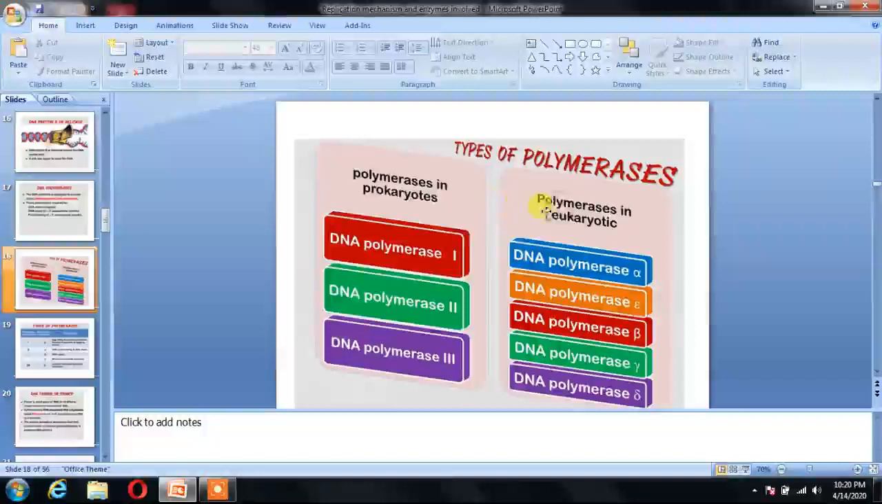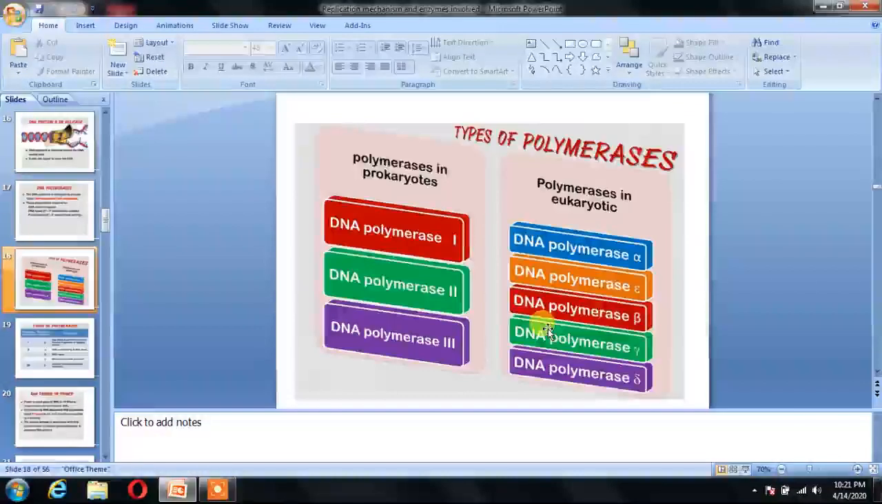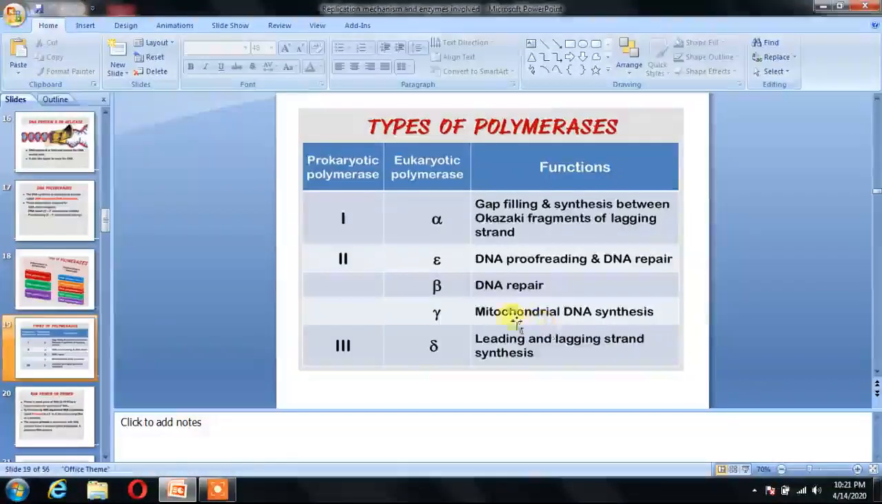There are different types of polymerase. Polymerase of prokaryote is somewhat different than polymerase present in eukaryote. There are basically 3 types of polymerase in prokaryote, that is 1, 2 and 3, and here different types of DNA polymerase which are present in eukaryotes, you can see here.